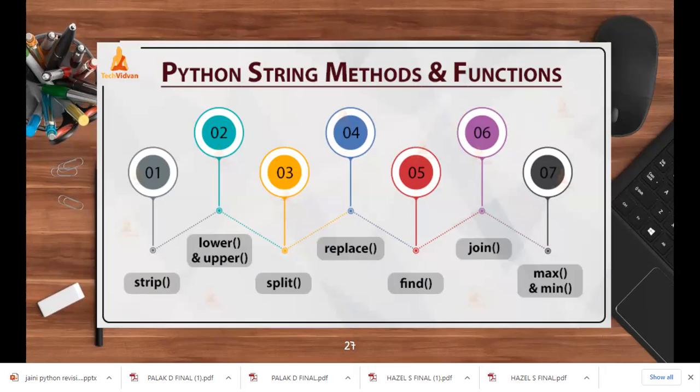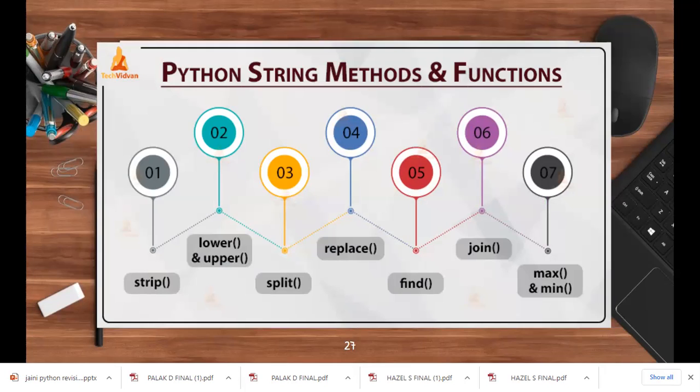There are some inbuilt methods and functions that can be used with the Python string. First is strip. Then there is lower and upper, which converts the case of the string. There is split, where you split the sentence into a list. There is replace, find, join, minimum, and maximum.